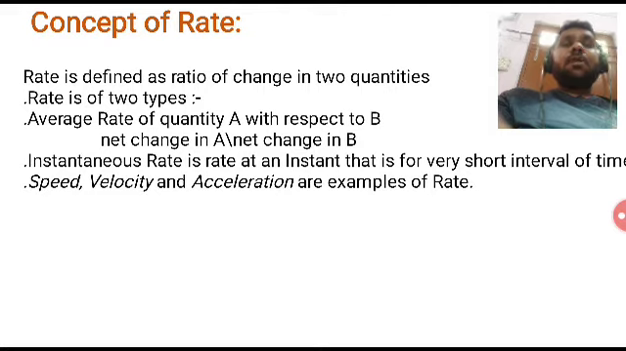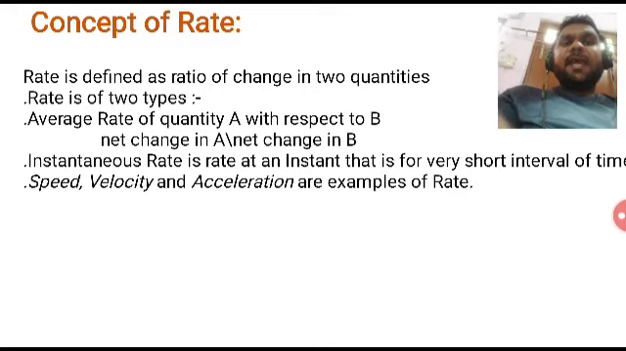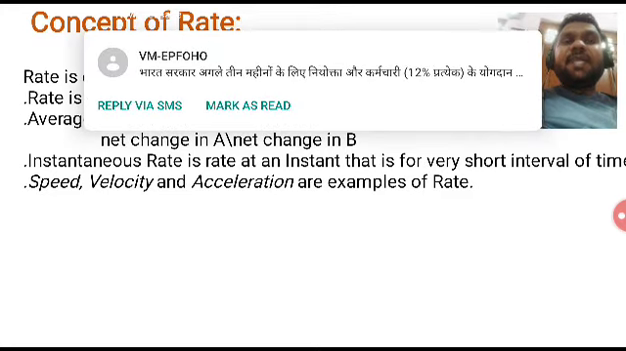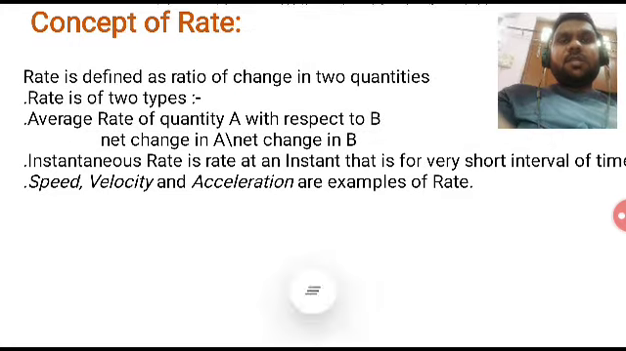Now we will move to the concept of rate. What do you mean by rate? Rate is defined as the ratio of change in two quantities. Rate can be of two types: one is average rate and one is instantaneous rate. The average rate of quantity A with respect to quantity B is the net change in A divided by the net change in B. That means delta A by delta B. That is the average rate of quantity A with respect to quantity B.